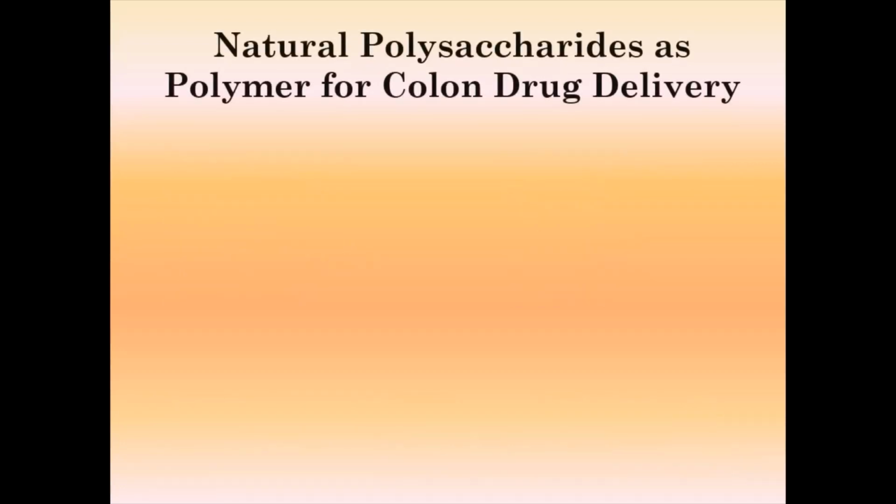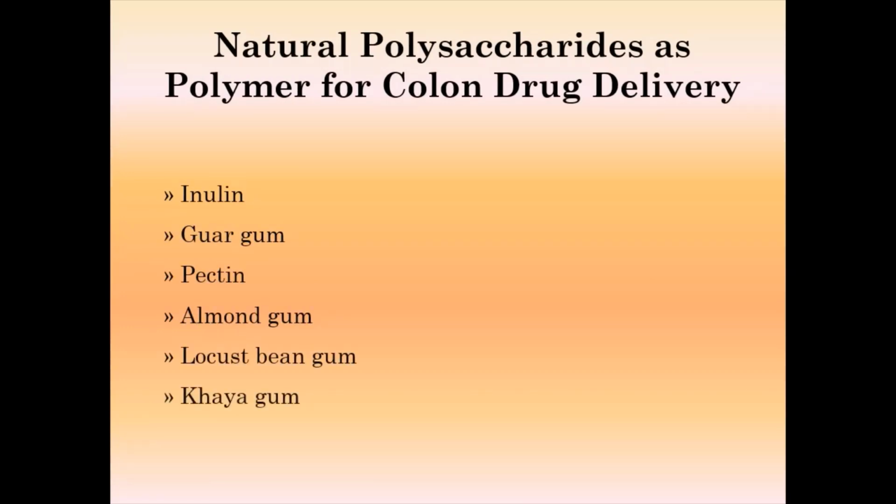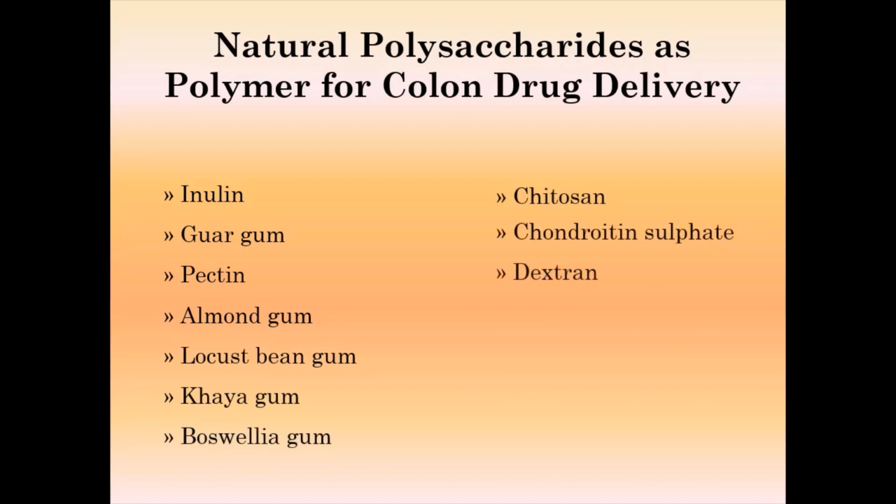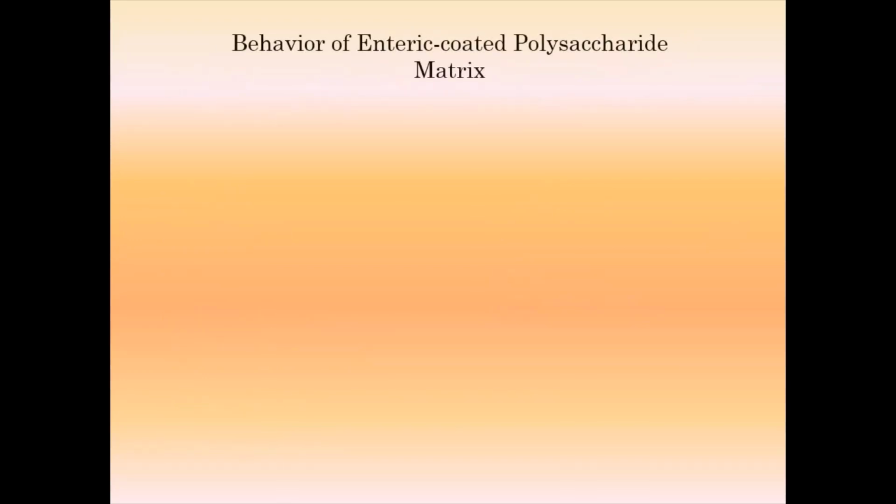Natural polysaccharides used for colon targeted therapeutic systems are inulin, guar gum, pectin, locust bean gum, khaya gum, boswellia, chitosan, chondroitin sulfate, dextran, and cyclodextrin. Any of these, or otherwise combinations of the polymers, we can use to formulate the colon targeted drug delivery system.